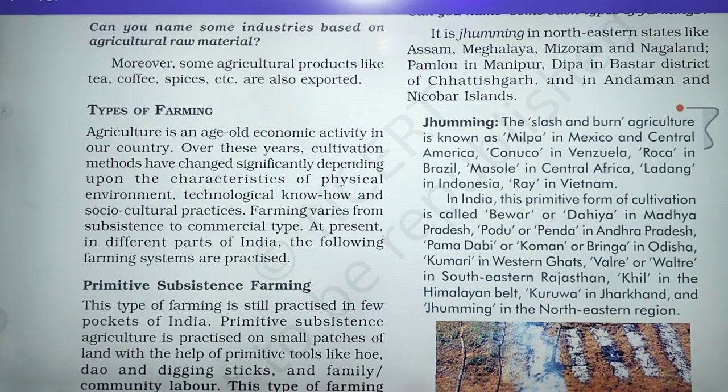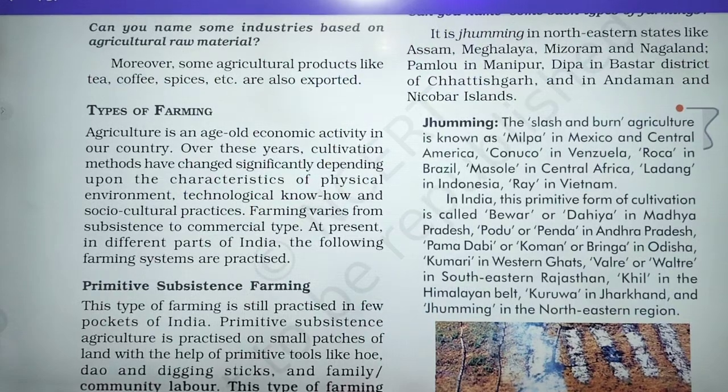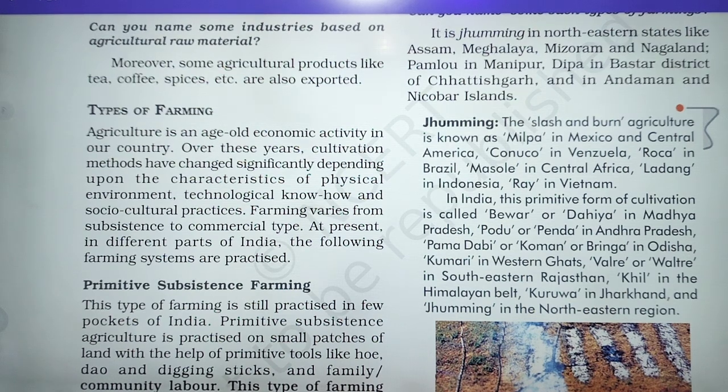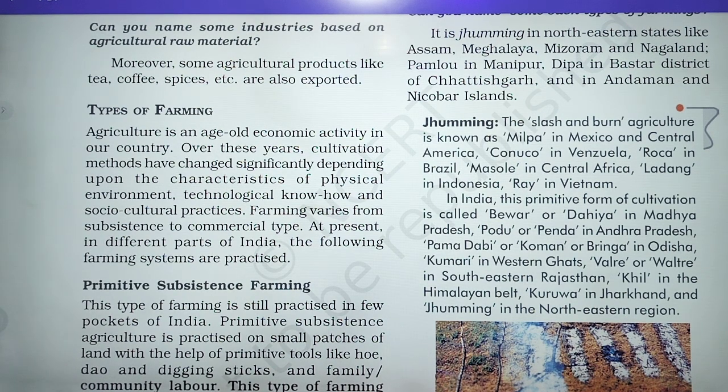Here it is given that at present in different parts of India the following farming types are practiced. So these are the following farming systems that are practiced in India. We are talking about India, not about other countries.